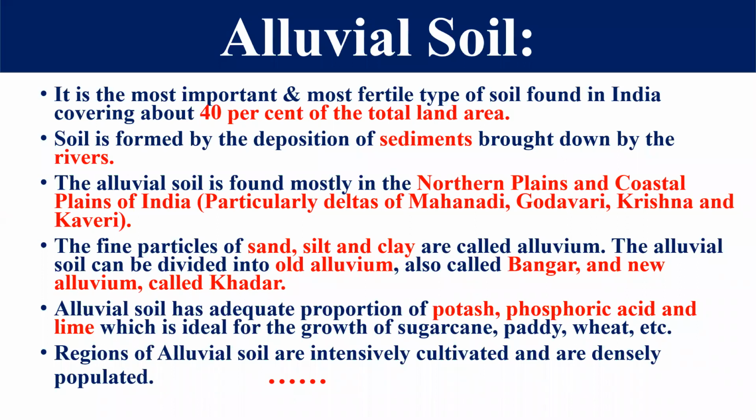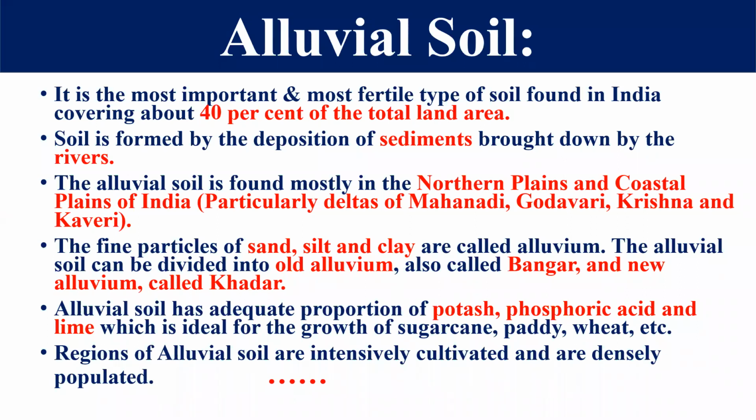Right, friends? So, my dear students, on the basis of age, we divide this alluvial soil into 2 parts. The first one is Bangar and the second one is Khadar. The old alluvial soil is called Bangar soil, and the new alluvial soil is called Khadar soil.